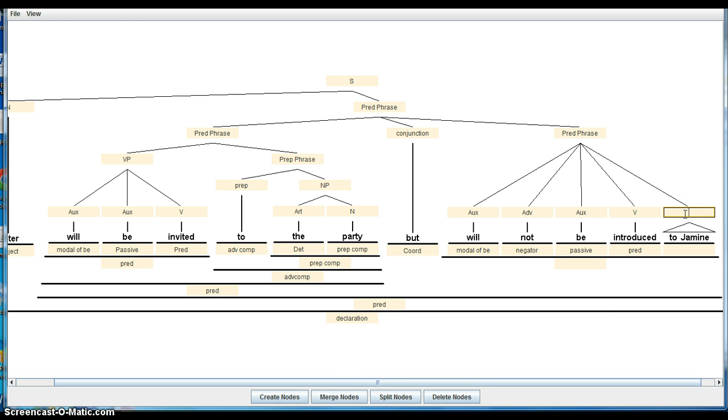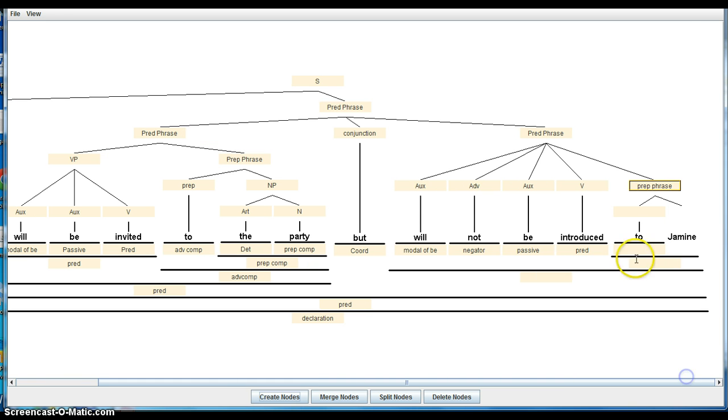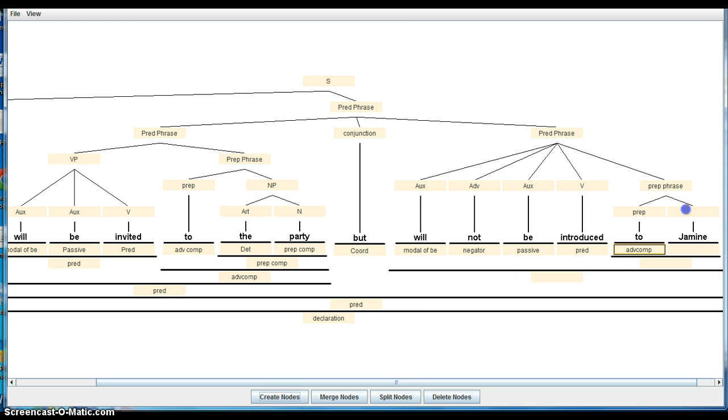So we're going to have here a prepositional phrase as the form, and then to Jameen is the adverbial complement, and we have to scroll over. So this is the preposition as form, but it's adverbial complement to complete the idea of introduced, and then Jameen is the noun that is the prepositional complement.